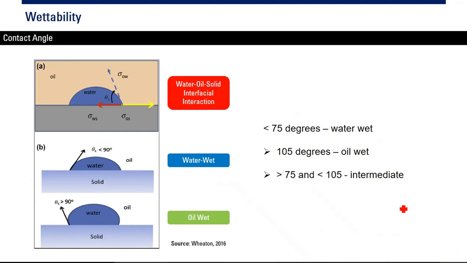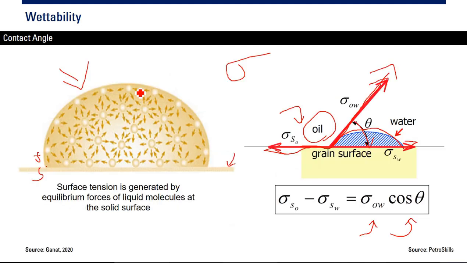This is for water wet, oil wet, and intermediate. Here, this is the water oil solid interfacial tension. So this one, oil water, is the same picture as this picture.